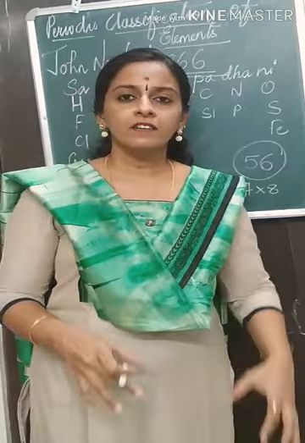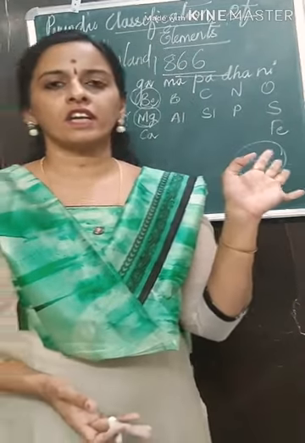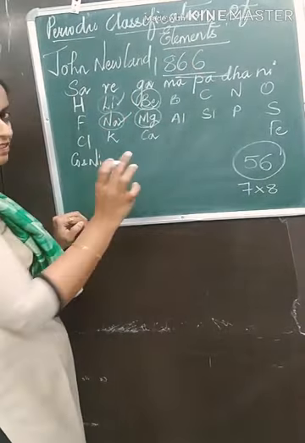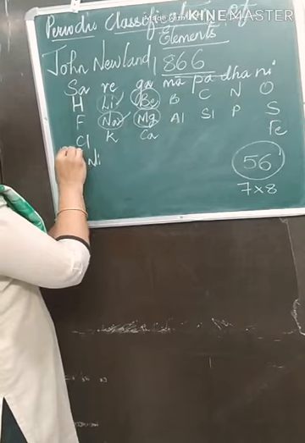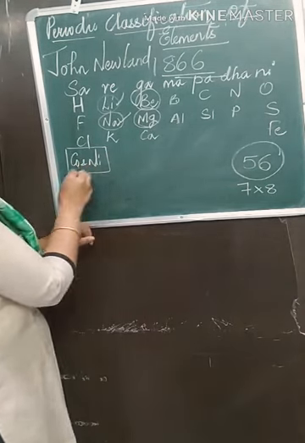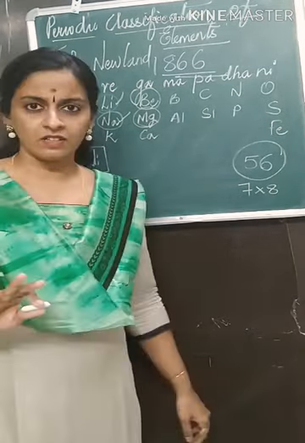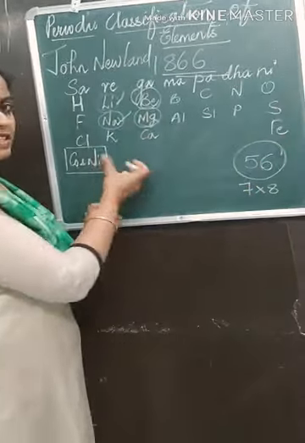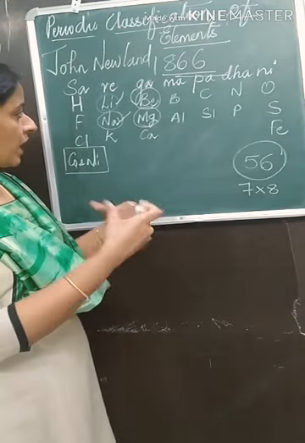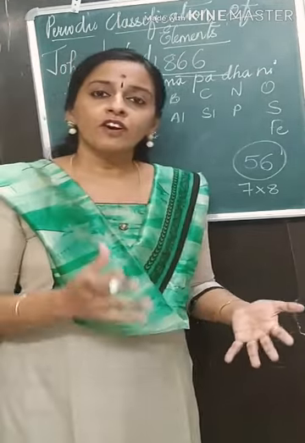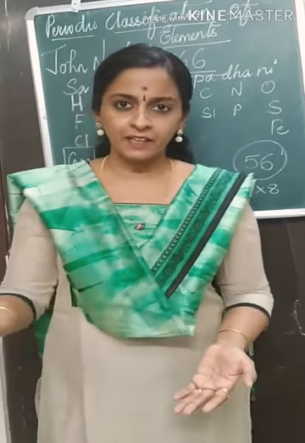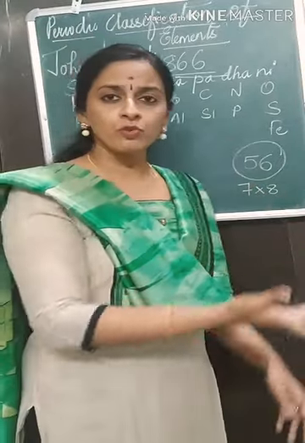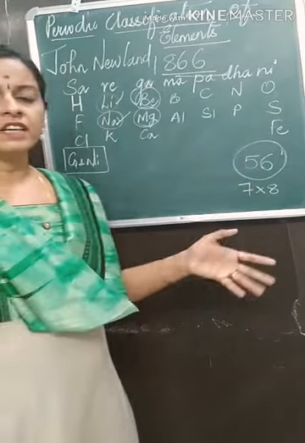What are the limitations of this periodic classification? What went wrong? In some boxes, as you can see, I have written it separately for you. In one box, he tried to fit 2 elements together, but that is not correct. Every element should have its own place. Plus there were many other defects. For the elements which would be discovered later, he did not leave any space, nor did he say that the elements which would be discovered would follow this pattern.